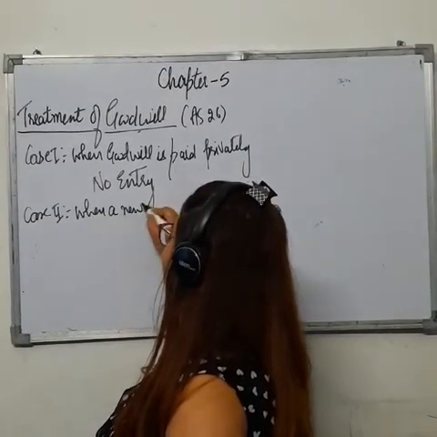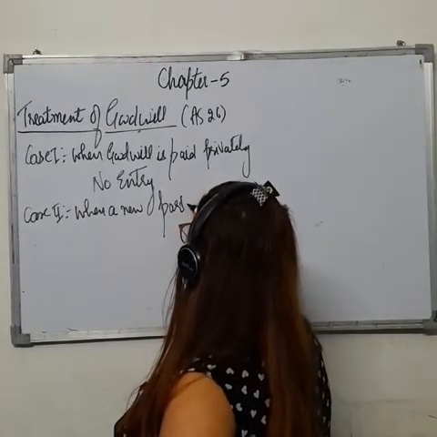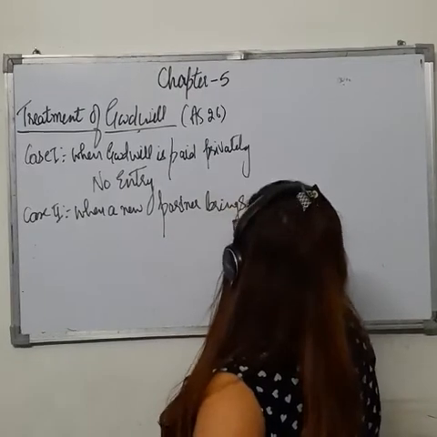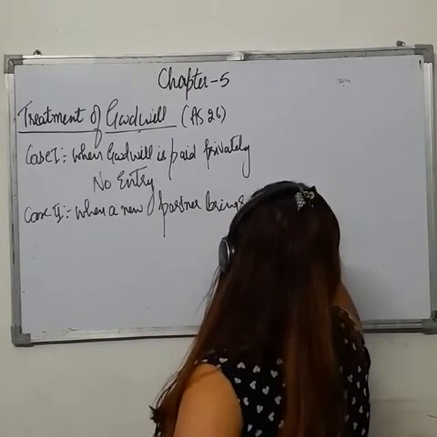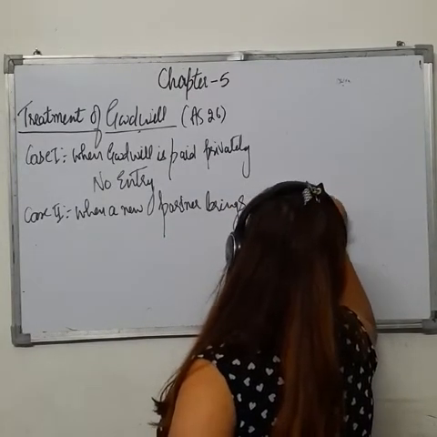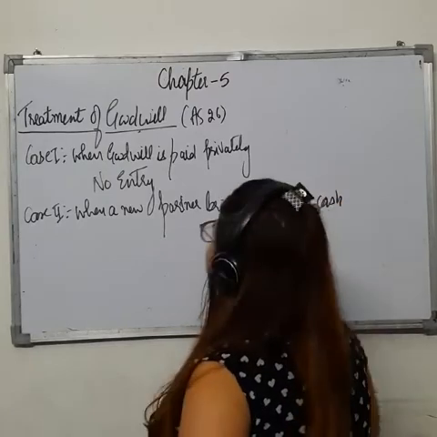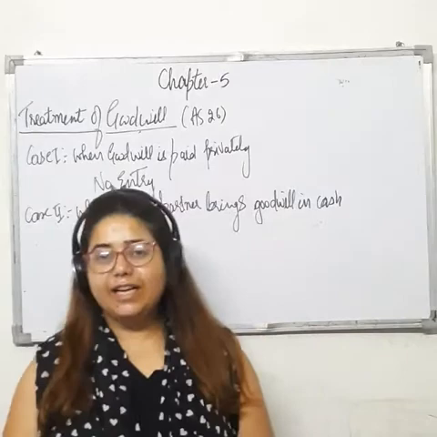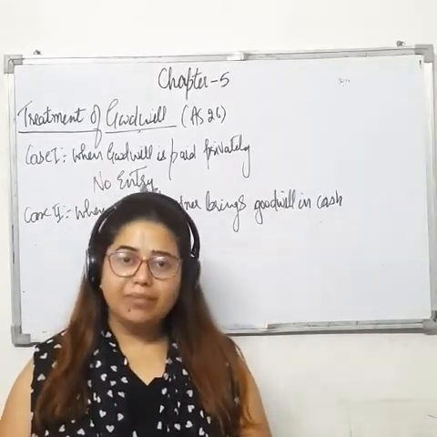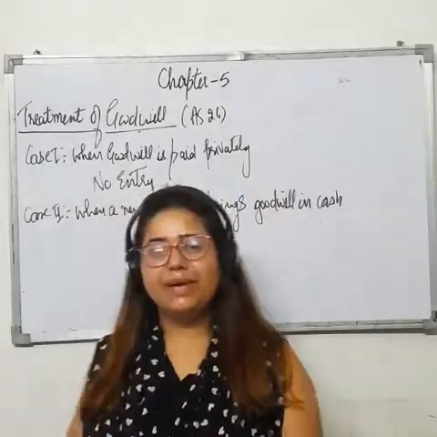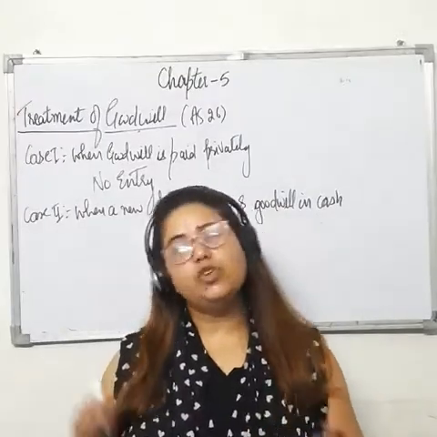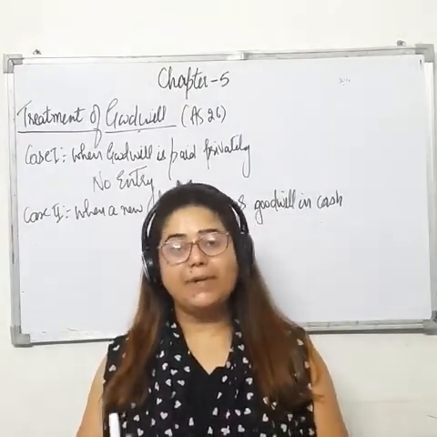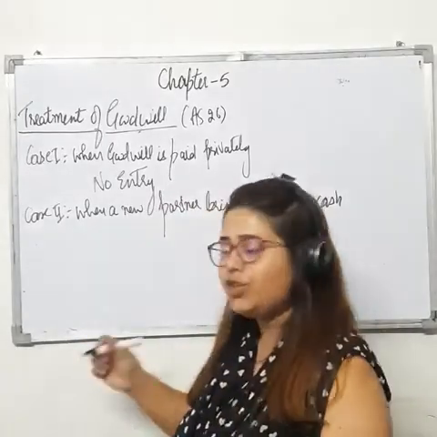So case number 2. When a new partner brings goodwill in cash. See students, if a new partner is bringing goodwill in cash, it means we are receiving money, right? So firstly, basically, he is entitled to bring capital and goodwill. So suppose he is bringing capital and goodwill in cash, then what will be the journal entry?